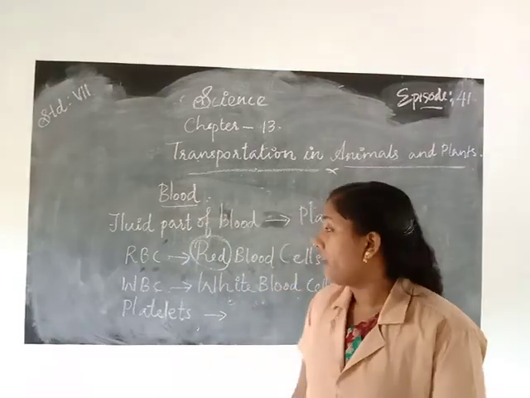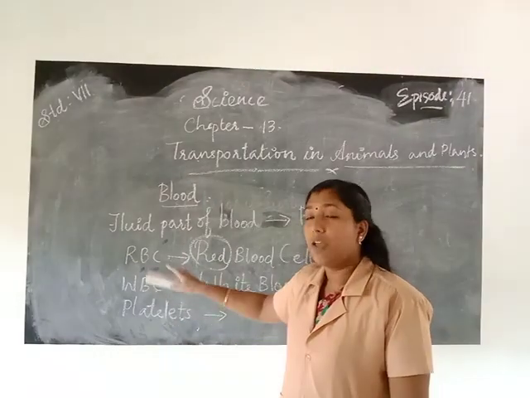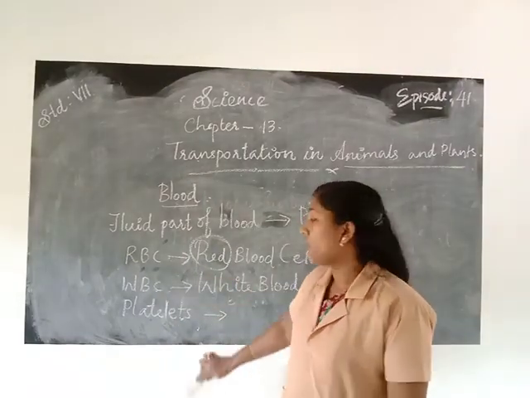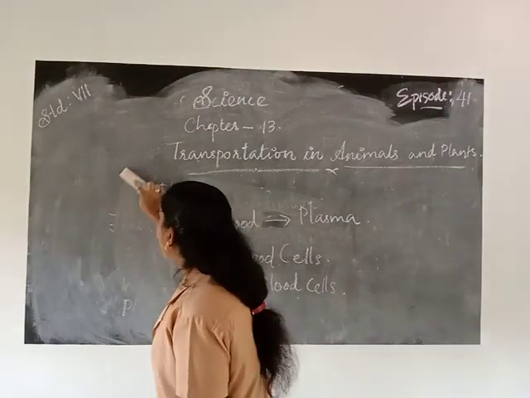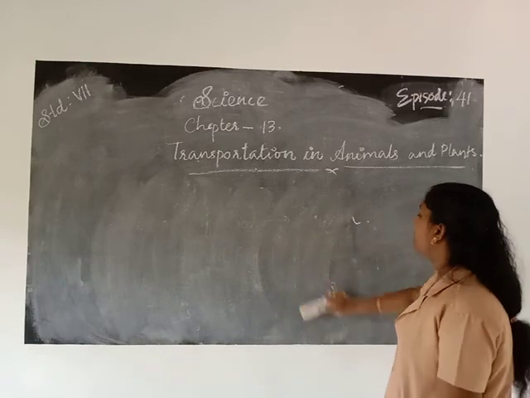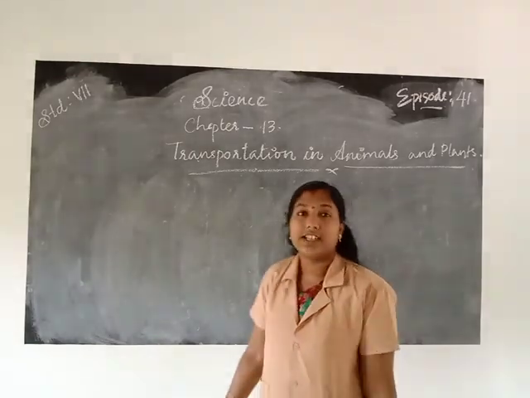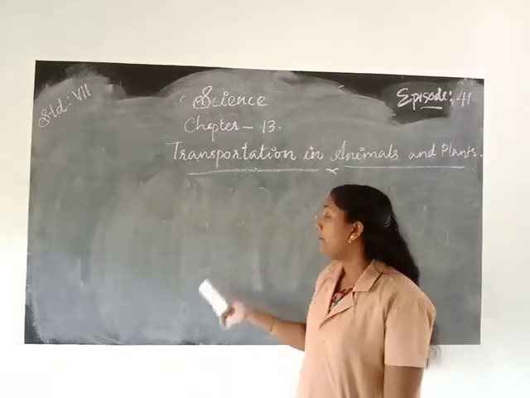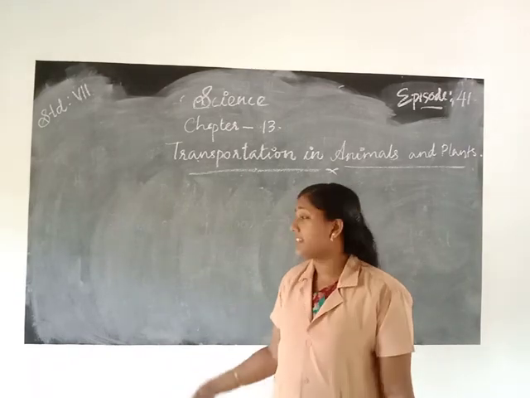So okay, all of you understood? We will revise once again about these portions. Okay, so all of you listen. I think all of you understood this about our circulatory system. First, the circulatory system consists of blood vessels and a heart. First of all, we discuss about the blood.